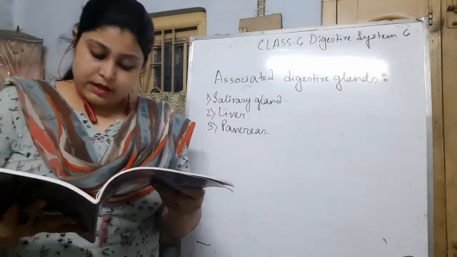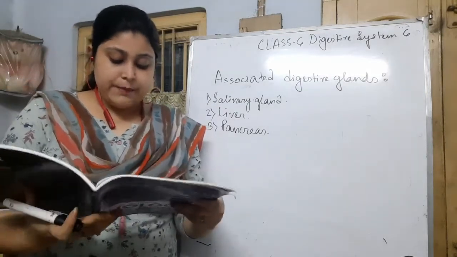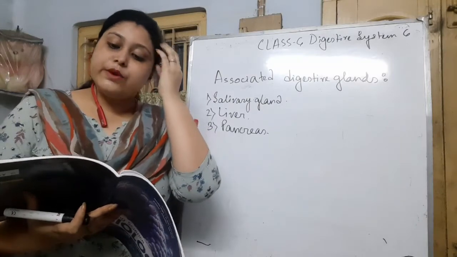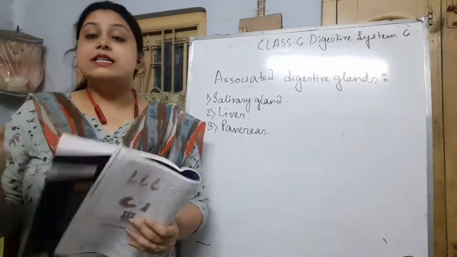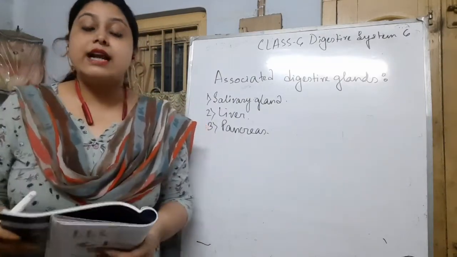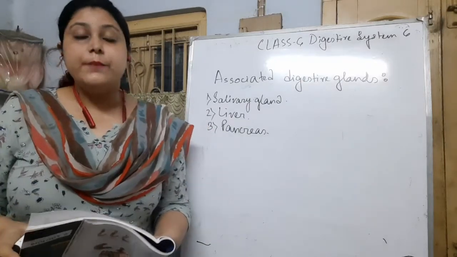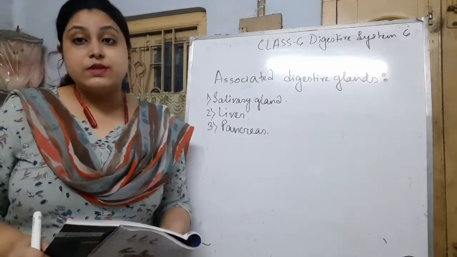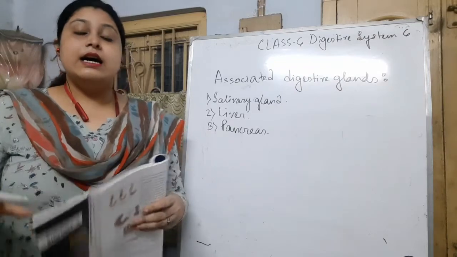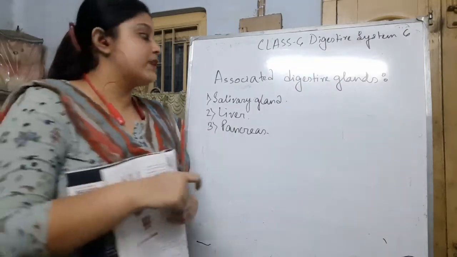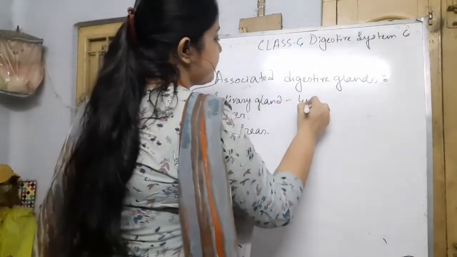There are 3 pairs of salivary glands in the mouth cavity. The glands secrete saliva, a liquid that helps to moisten the food, and in some part it can also digest carbohydrate food, as well as it has lysozyme, which can destroy germs. It is named lysozyme.